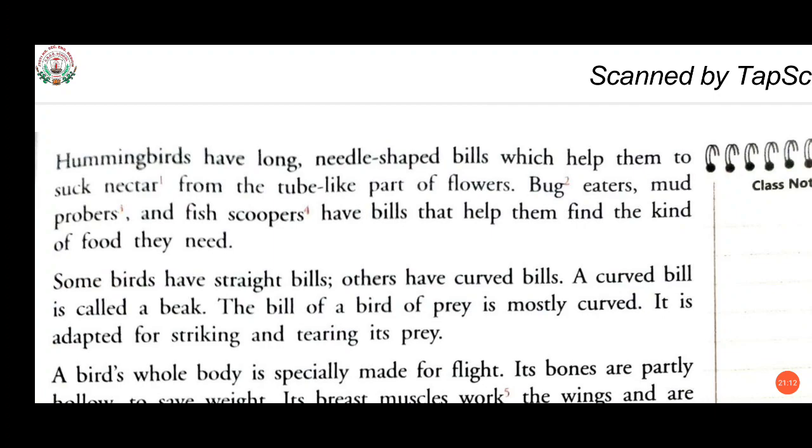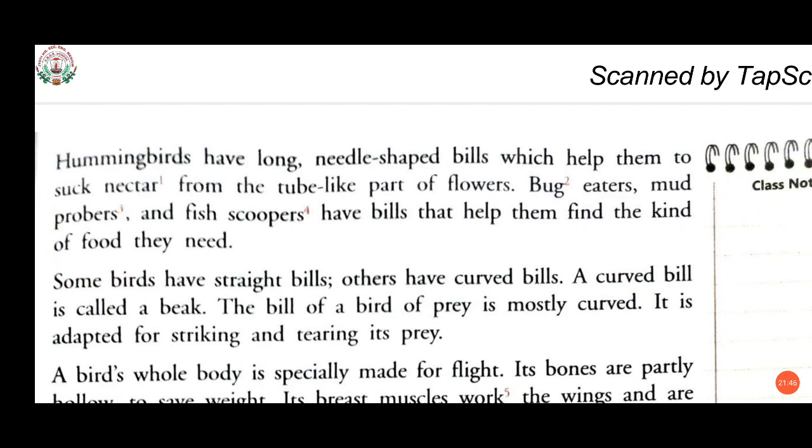Okay, now bug. What is a bug, students? Any kind of small insect is a bug. So bug eaters, mud probers. What are mud probers? Birds that search into the mud for their food. And fish scoopers. What are fish scoopers? Birds that dive down with a quick and sudden movement to pick up a fish. So all these have bills that help them find the kind of food they need.